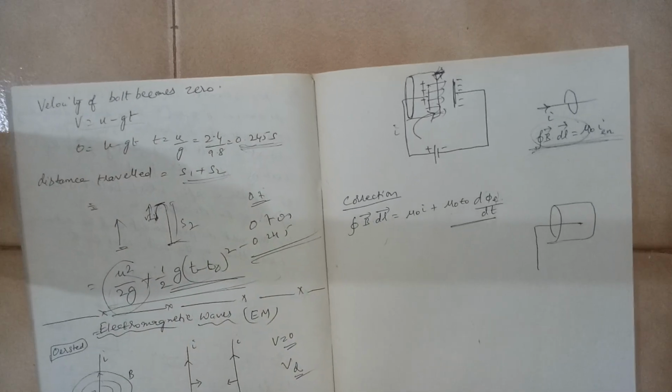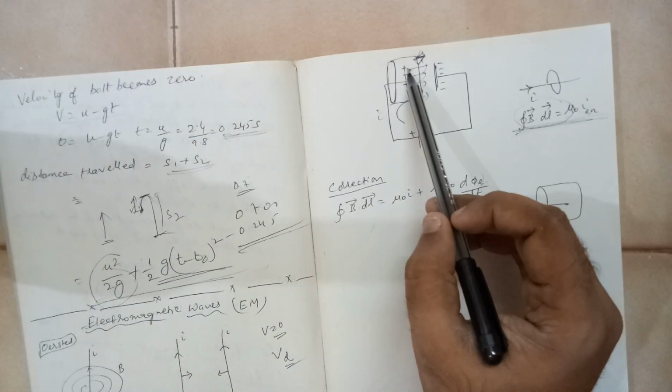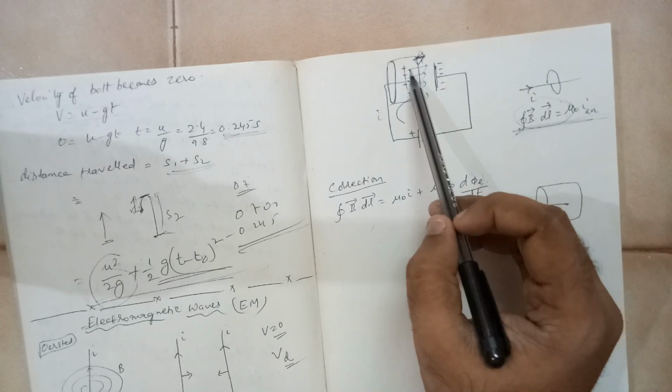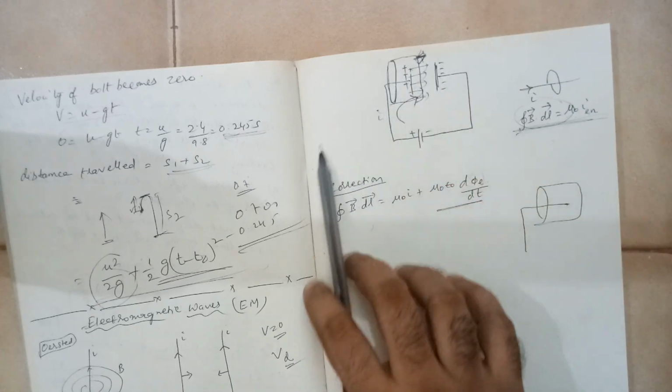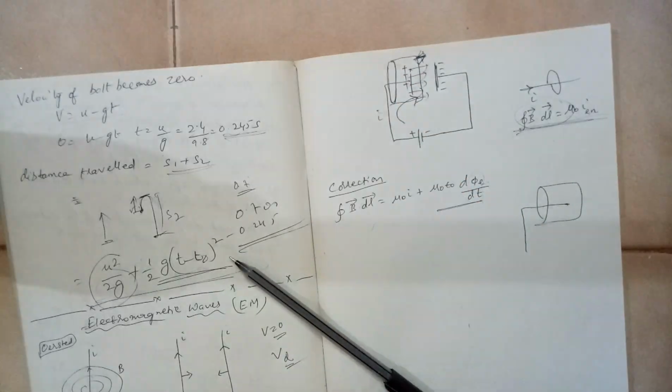So how is the electric flux created over here? There is an electric field which is passing from this plate to this plate. So every instant of time they are passing through a certain area. And what is that area? The area is the area of the plate only.